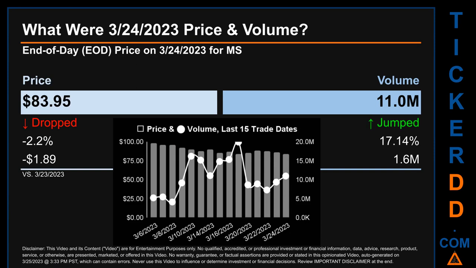The graph shows price and volume for the last 15 trade dates. Across a range of $14.43, the max and minimum end-of-day price were respectively 98.38 and 83.95. Volume saw a range of 15.8 million, from a day low of 4.1 million to a day high of 19.9 million.